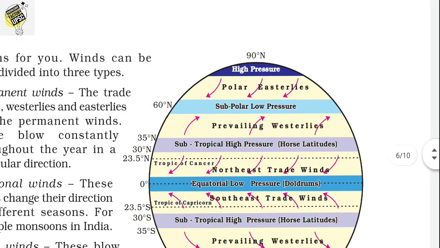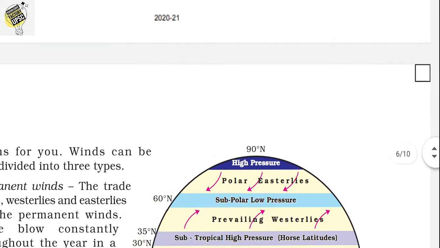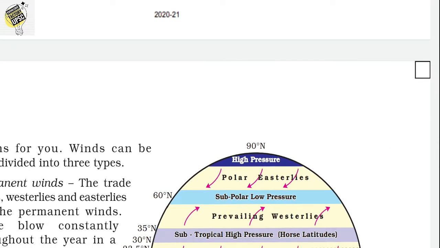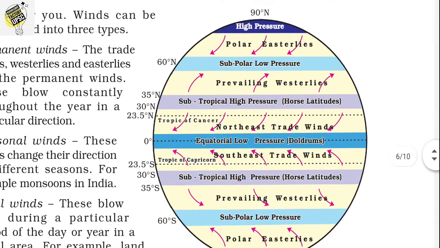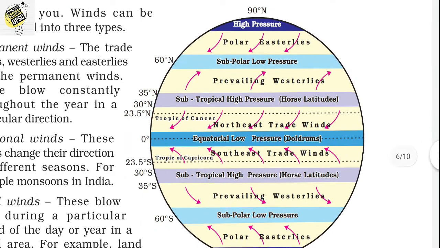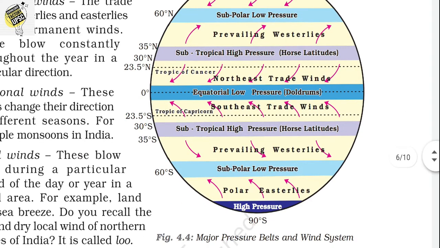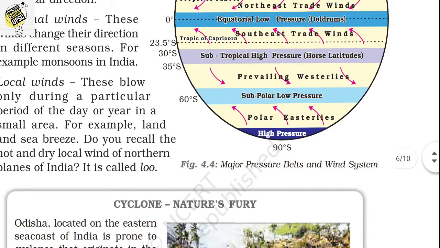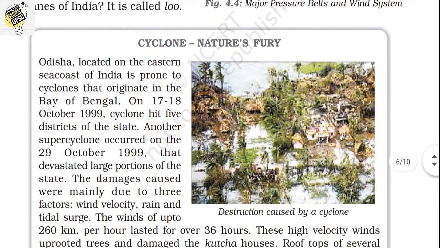Here we can find that the equator is experiencing more flow of wind. Then we can also find that from the subtropical high pressure belt, the wind is flowing towards the subtropical low pressure. The common concept in this figure is that air gets heated up and low pressure is created, and in these low pressure belts the air is flowing from the high pressure belt. So the air from the high pressure belts is flowing towards the low pressure belt. That's the only concept you have to make clear in your mind.